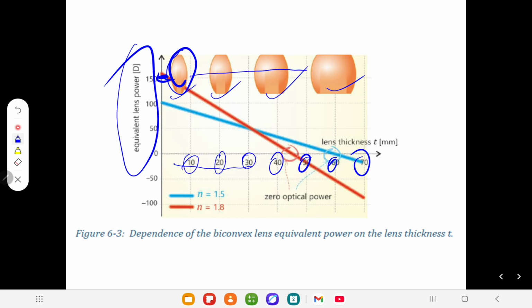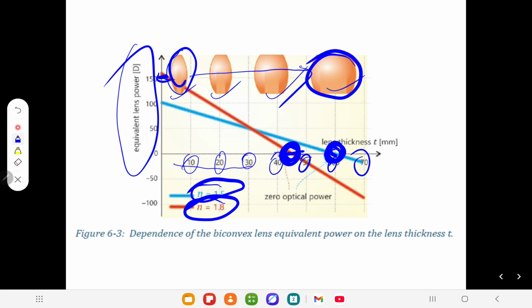But when we increase the thickness towards 54, in between 40 to 50, the lens power becomes 0. Isn't it very shocking? Because blue is for the refractive index n and red is for the refractive index 1.8. For 1.8 it goes down rapidly, for blue it goes around 60 thickness, then this lens power becomes 0. So it's quite surprising that the equivalent power of the lens becomes 0 even if both surfaces have